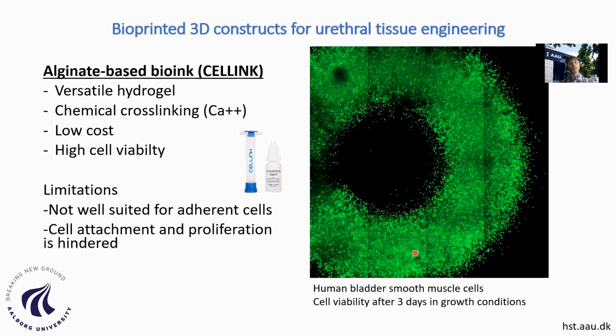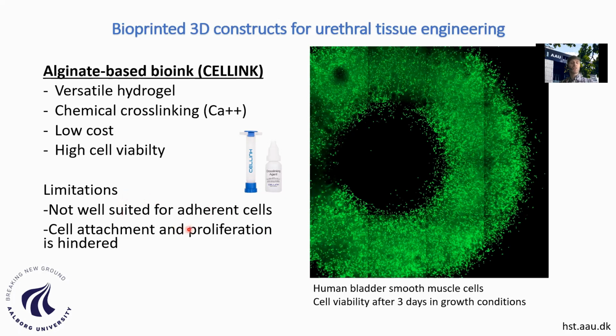The problem with this alginate, as many of you might know, is that it is based on a polysaccharide structure, so the cells do not have any attachment site for them to proliferate and survive. So if these cells are attachment dependent, over time they will not survive. So it's a very low proliferation rate, especially for these smooth muscle cells.